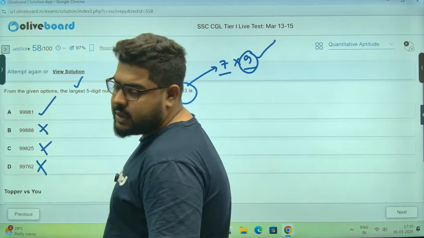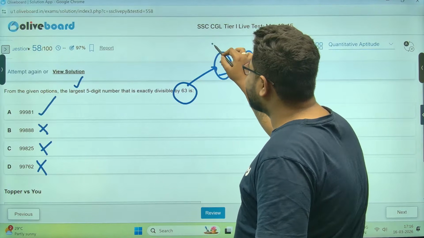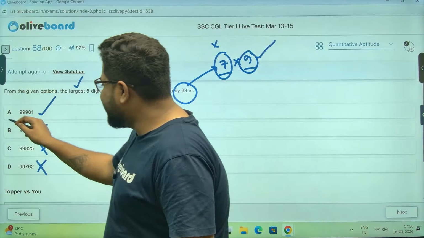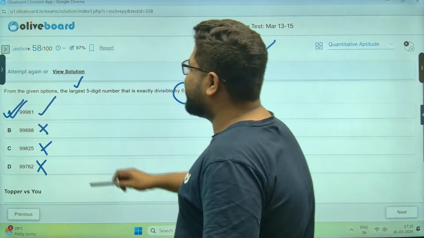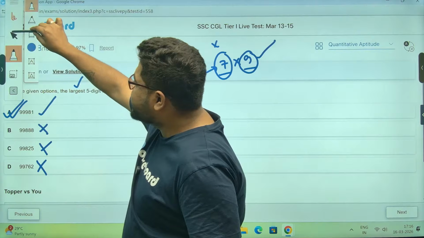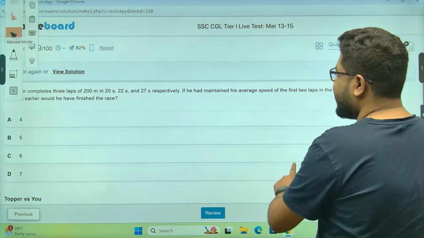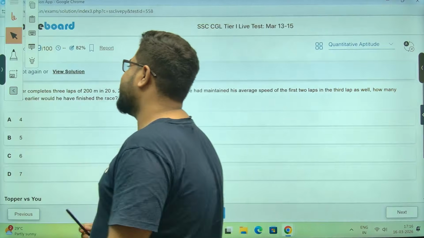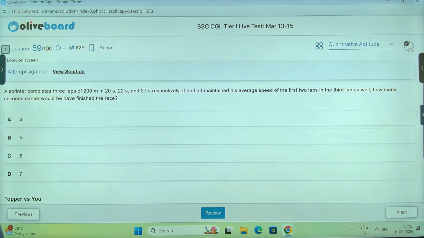This is also not. Array. So it's a free hit, sir. I don't even need to check 7. Sir, only checking for this gave me my answer. Sir, only option 1 is even divisible by 9. So there cannot be any other answers. This is the only answer. Only possible answer. Moving on, sir.